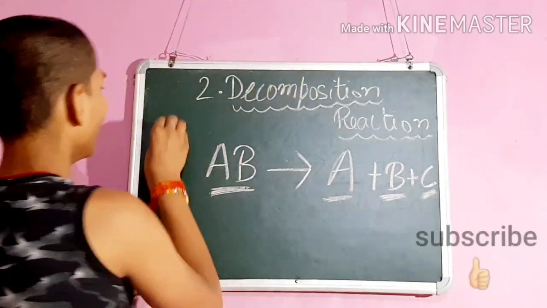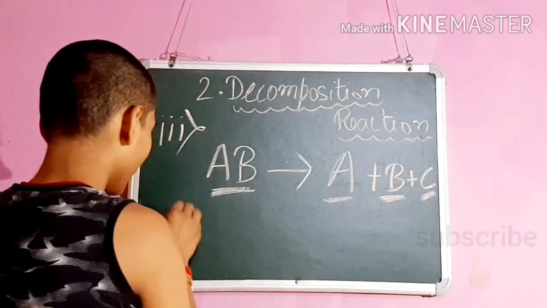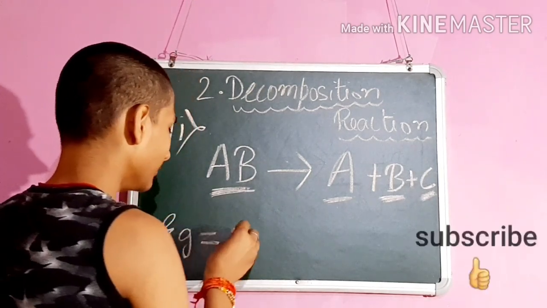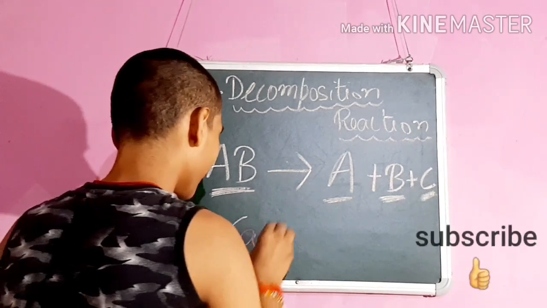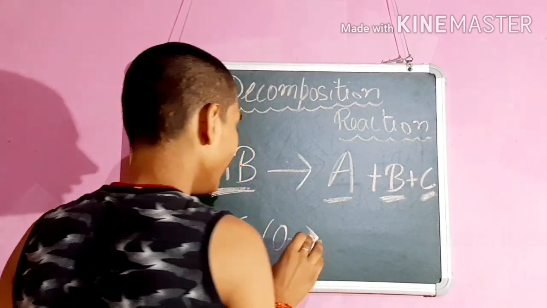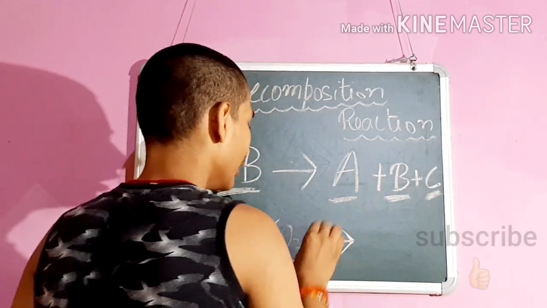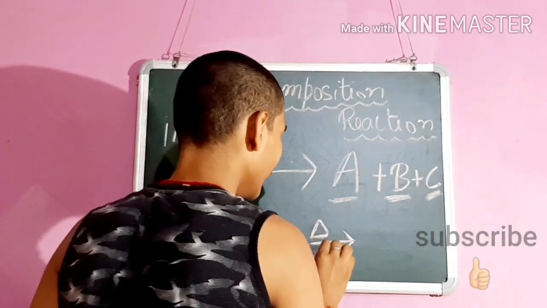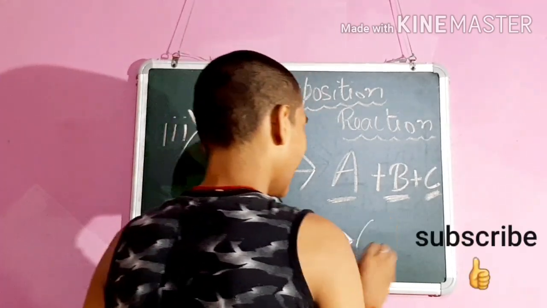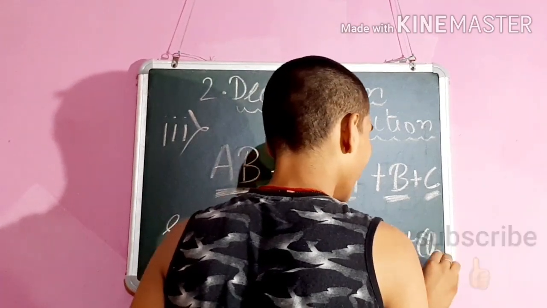Let's take an example of property number 3. We take here the example calcium carbonate, which is a compound, and when we provide calcium carbonate heat of 100 degrees Celsius, then it breaks into calcium oxide and carbon dioxide.